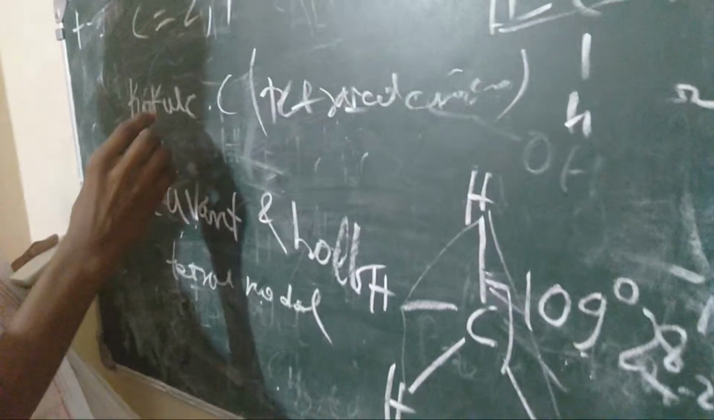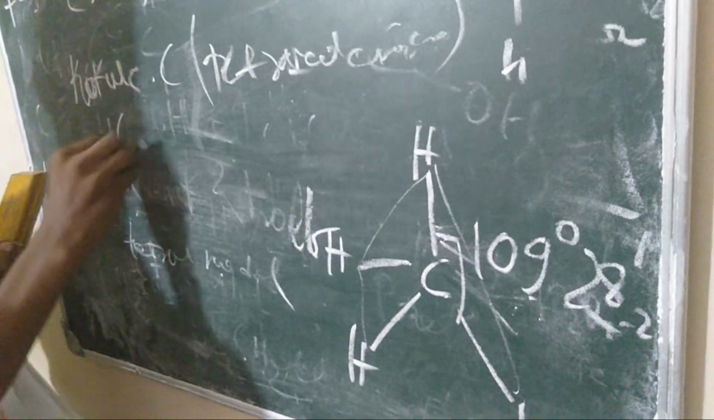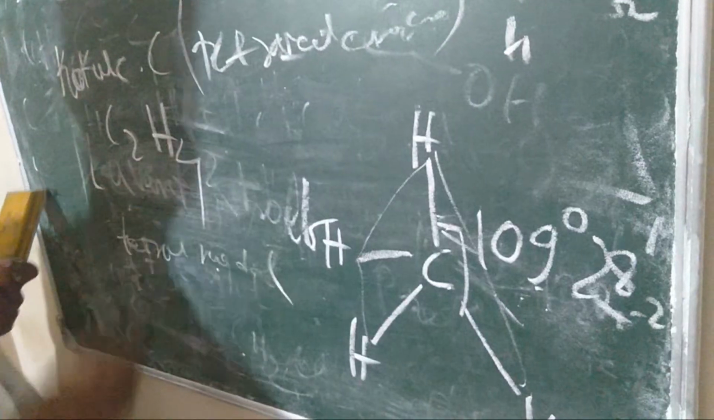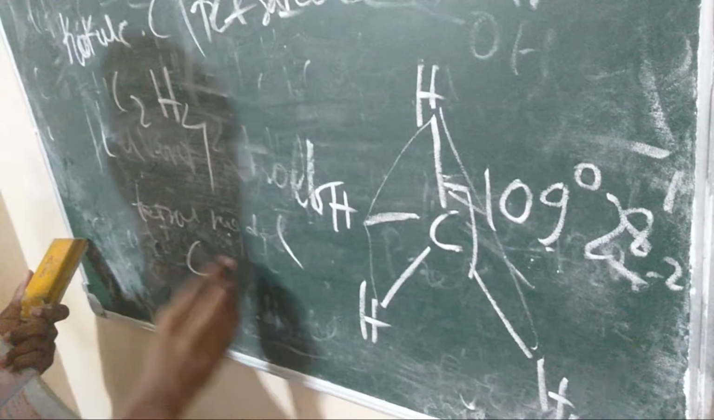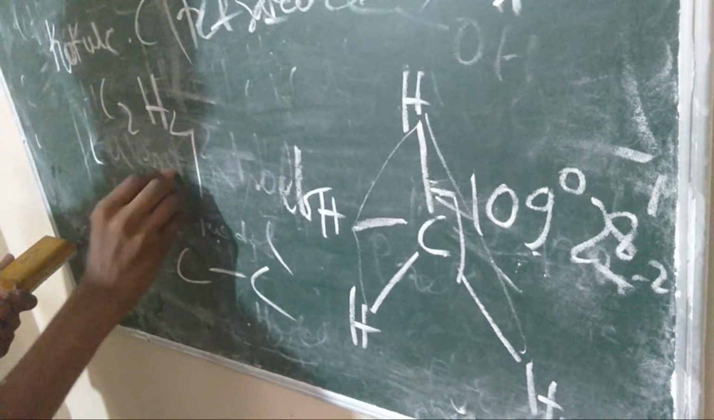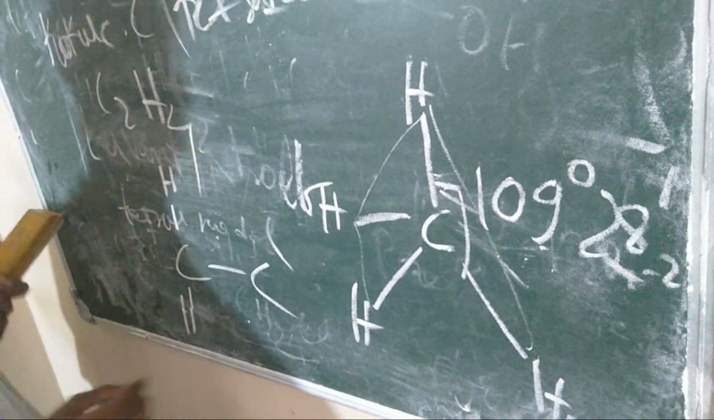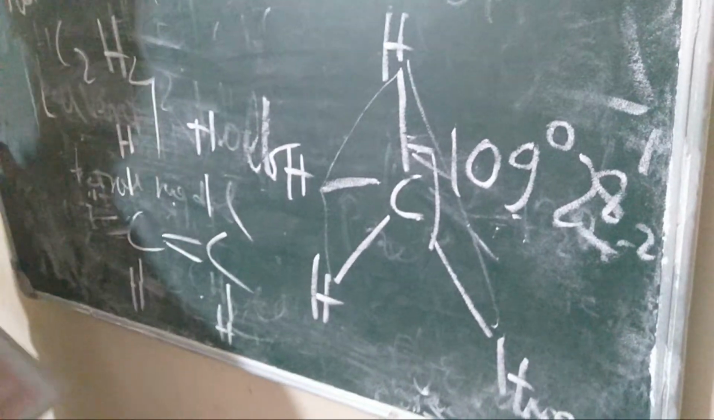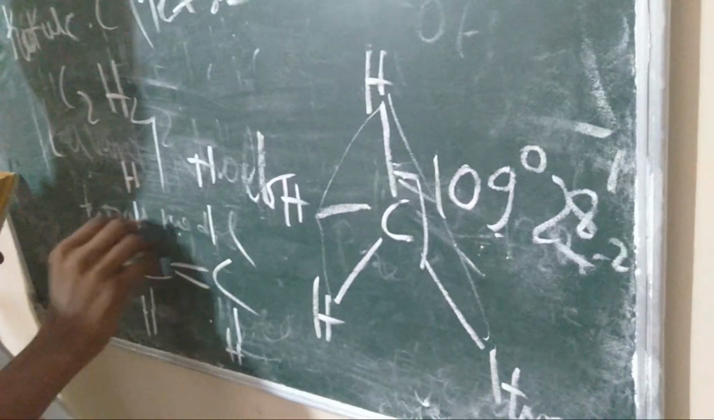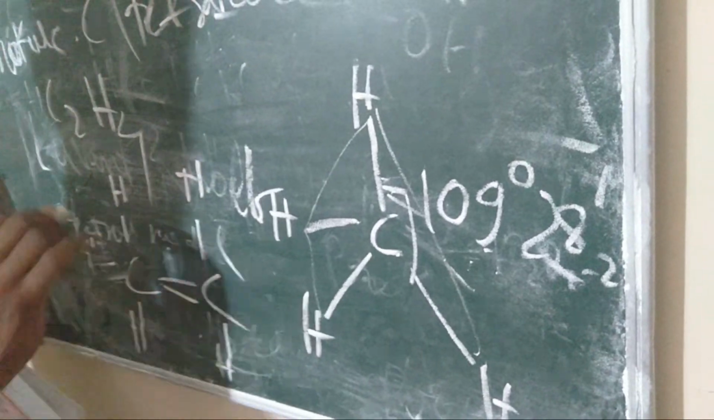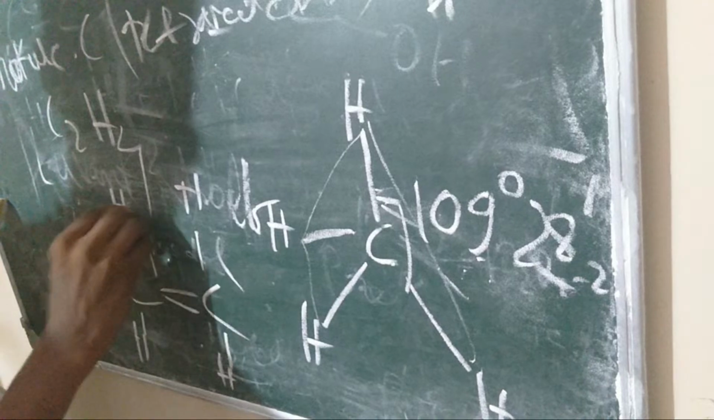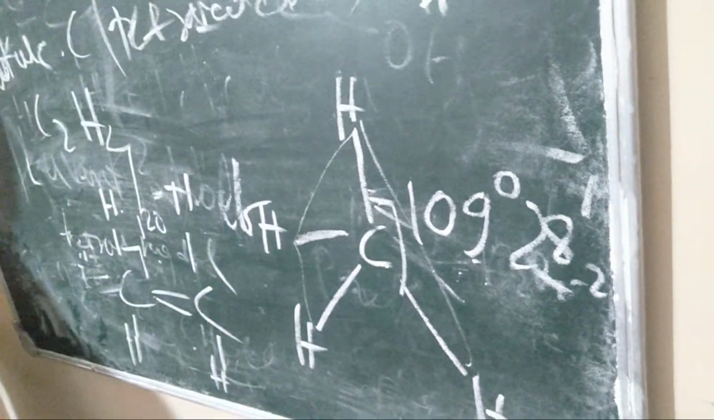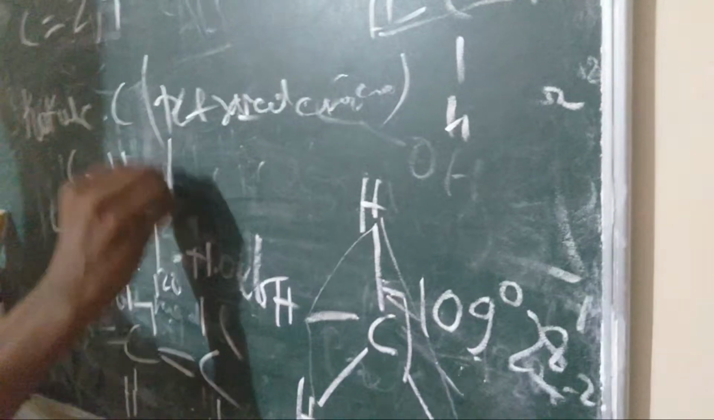He also explained C2H4. First we have to make the structure. Not CH4, only two carbons, and the count will be one. Then he said this structure lies in the same plane, but with only two hydrogens on each carbon. So it becomes 120 degrees. Here is 120 degrees of C2H4, and C2H4 is also known as ethene.